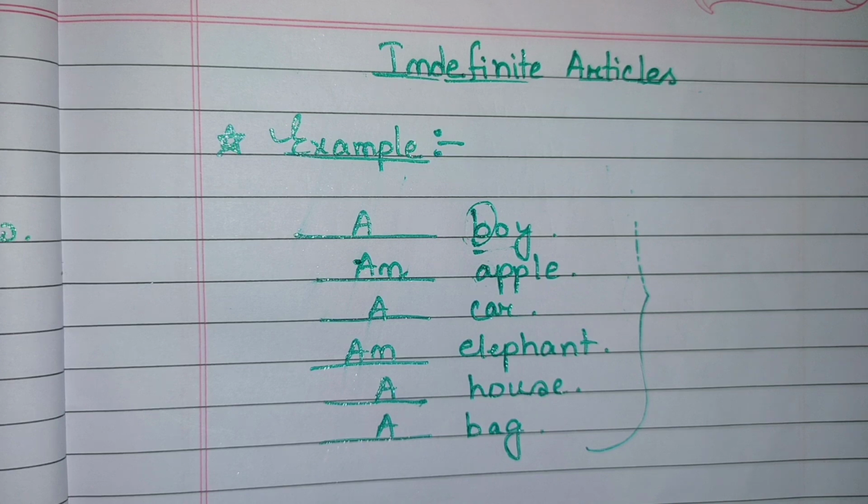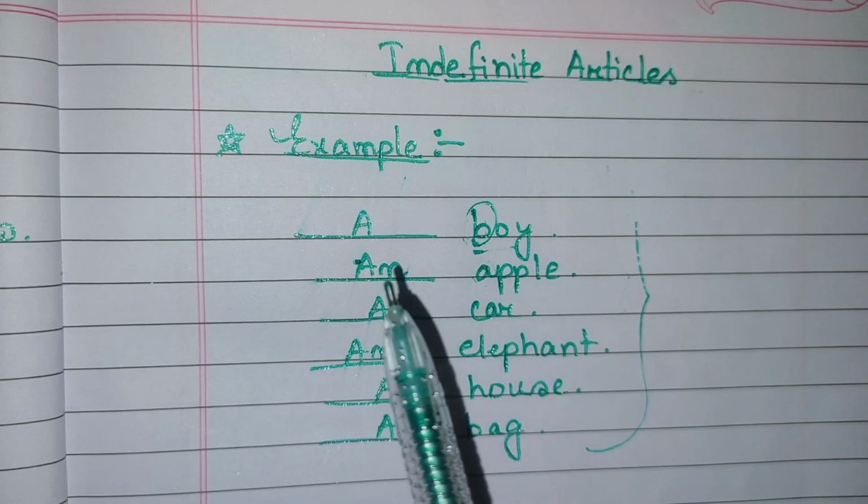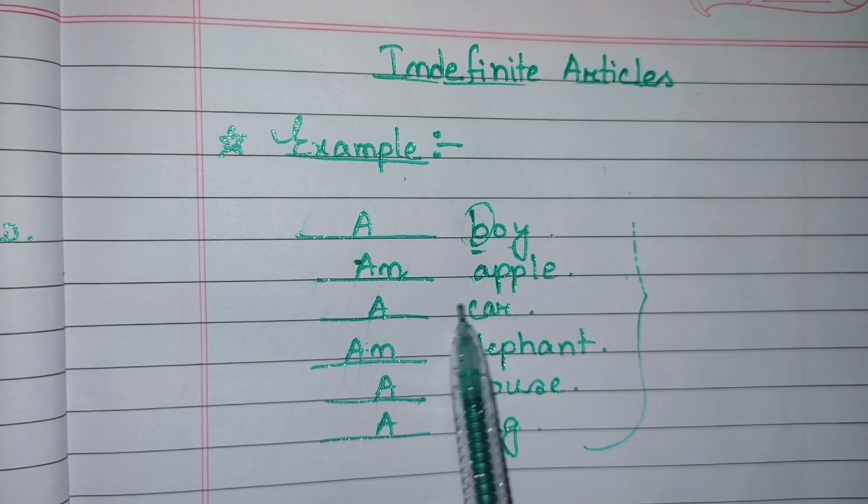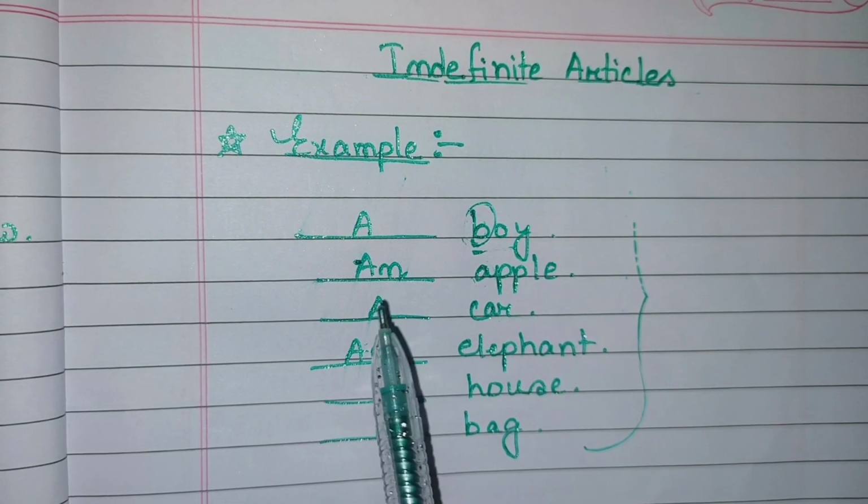Students, here are some examples of indefinite articles. Let's see that. Okay. So first the example is a boy. Why do we use a article? Because boy starts with a consonant sound and that's why we use a article before it. Okay. Then the second example is an apple. So apple starts with a vowel sound. That's why we use an article before it. Like a car, C is a consonant sound. That's why we use a article.